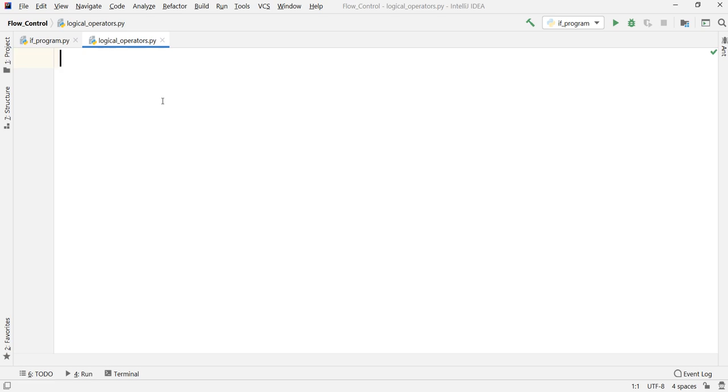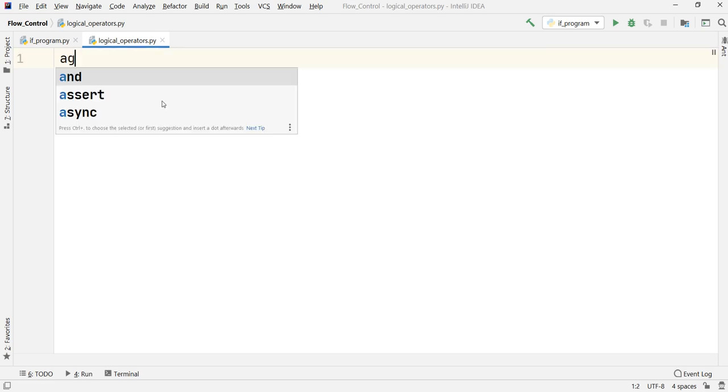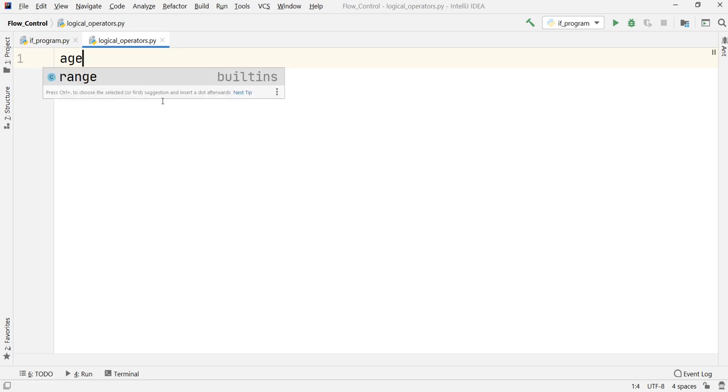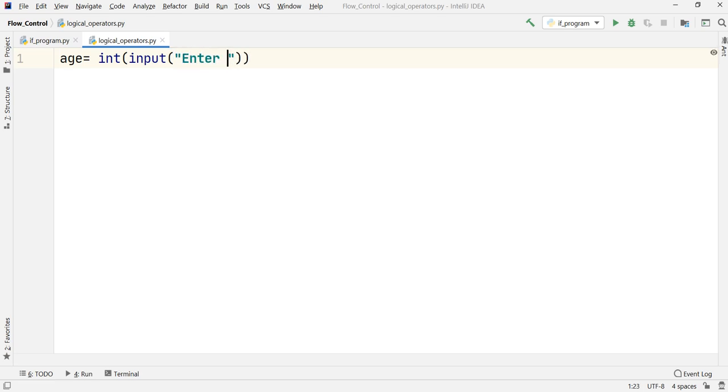So for writing the program, first of all, we are going to ask for the age from the user. So I'll put age. Let us take it in integer form, so int, and again we will put input, and in the parentheses we are going to put the message: enter your age.